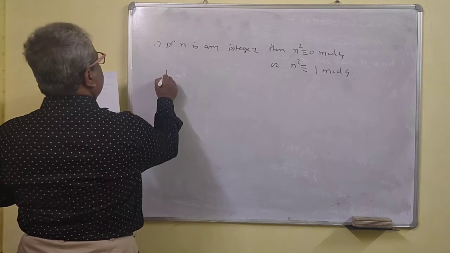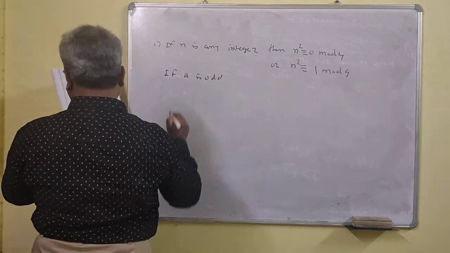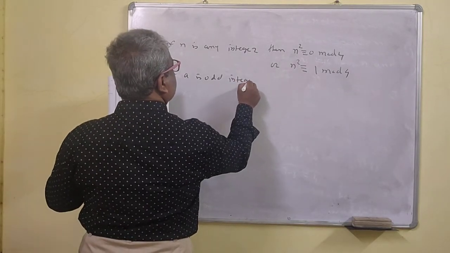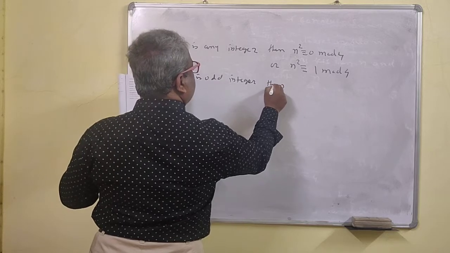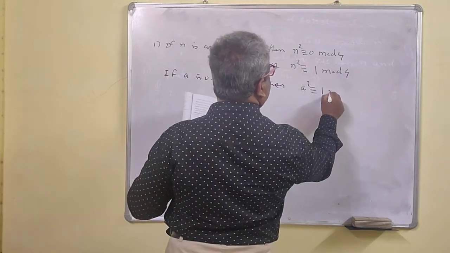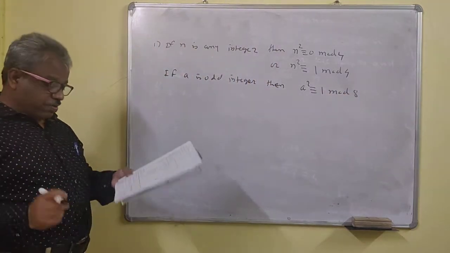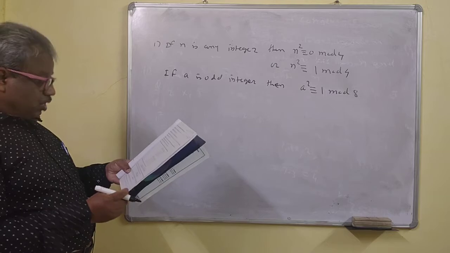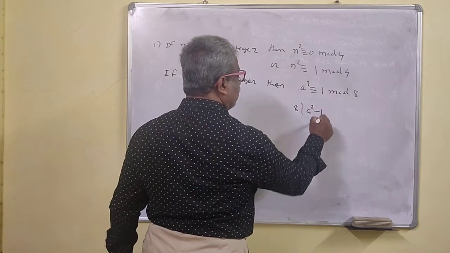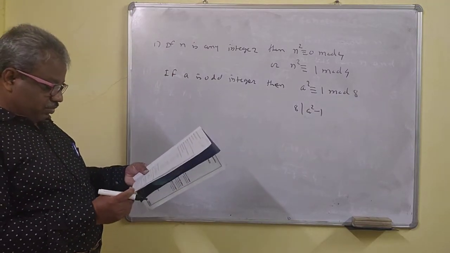If a is an odd integer, then a square is congruent to 1 mod 8. Remember this. You should remember this. So this implies that 8 divides a square minus 1.